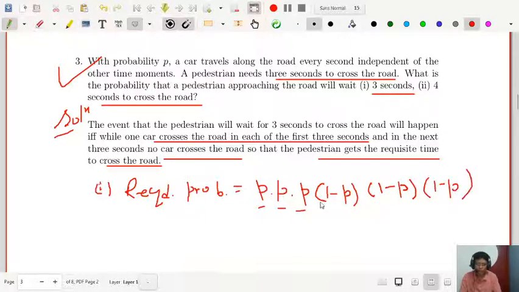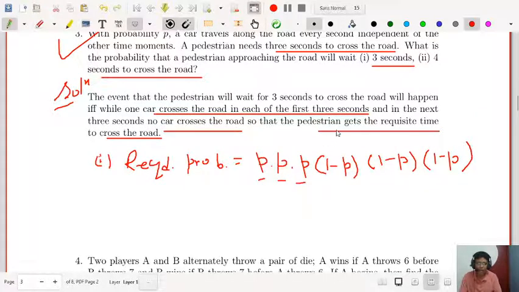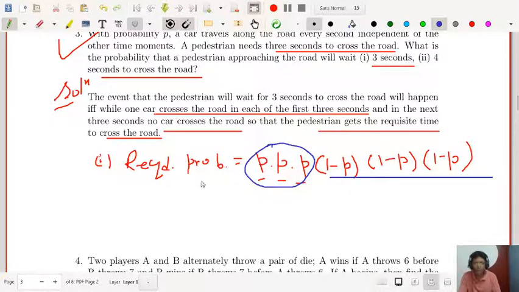So this is the required probability. Look at that once again. I will explain that: in these 3 seconds the man was waiting, and 3 cars, one at each second, were crossing the road, and during the last 3 seconds the man was crossing the road, because a man needs 3 seconds to cross the road. Clear? Similarly you can explain the second one.